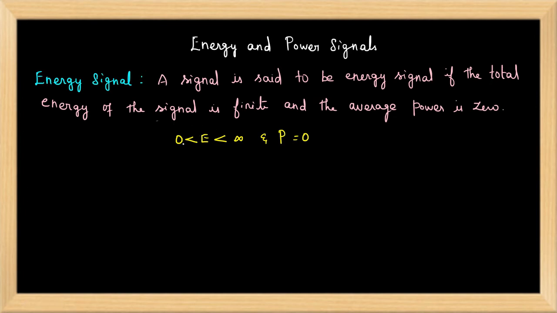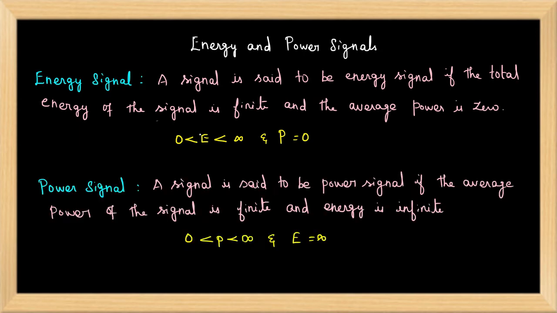A signal is said to be a power signal if the average power of the signal is finite and the energy is infinite. So when you have finite power, automatically its energy will be infinite. When you have finite energy, the signal is an energy signal. When you have finite power, the signal is a power signal.